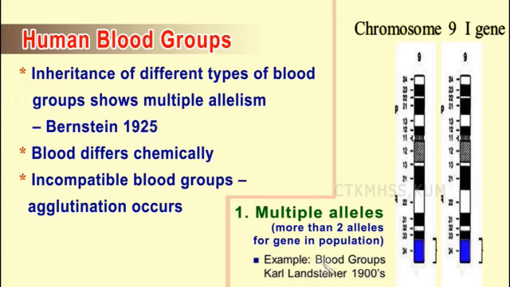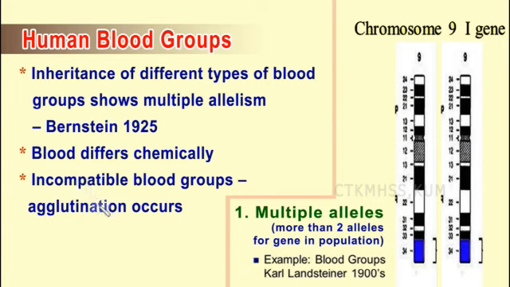So blood type group shows multiple allelism. That was discovered by Bernstein. How this blood group differs is they differ chemically. And if the blood groups are incompatible, it leads to agglutination. Agglutination means clumping of blood. So when A blood group is combined with B blood group, clumping of the blood occurs because of the difference